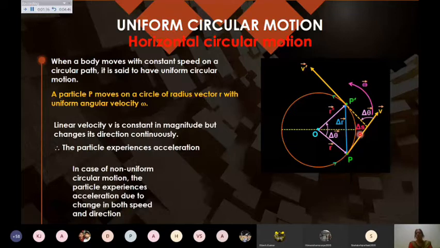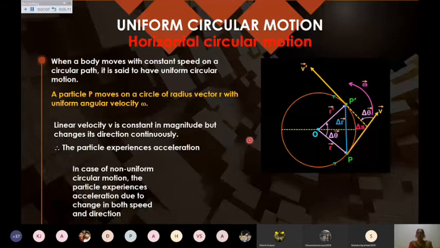It means speed increases or decreases, speeding up or slowing down while moving along the circular path, then it will be non-uniform circular motion. This is just to differentiate, and of course we will go into more detail of the uniform circular motion today as per your syllabus.